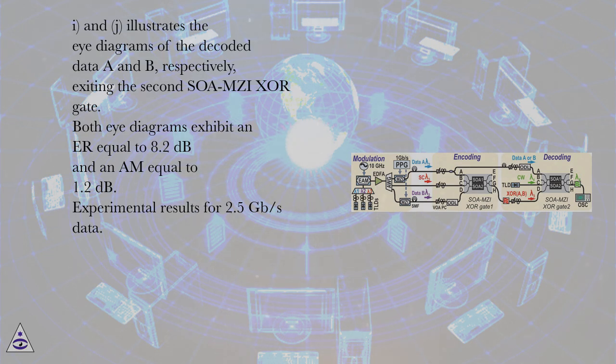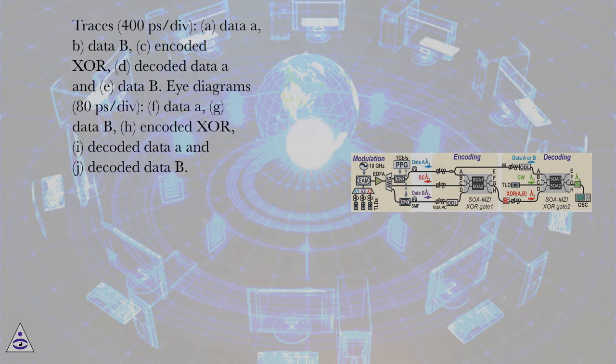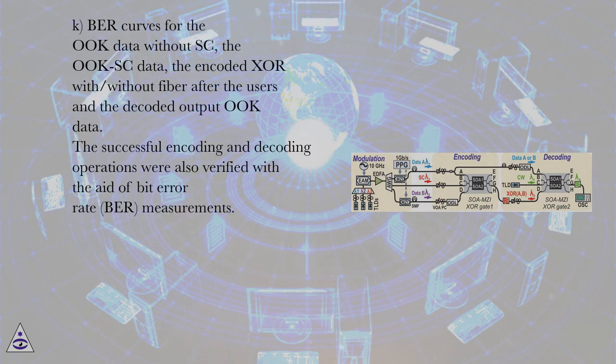Experimental results for 2.5 gigabits per second data. Traces, 400 ps/div: A, data A; B, data B; C, encoded XOR; D, decoded data A; and E, decoded data B. Eye diagrams, 80 ps/div: F, data A; G, data B; H, encoded XOR; I, decoded data A; and J, decoded data B. K, BER curves for the OC data without SC, the OC SC data, the encoded XOR with and without fiber, and the decoded output OC data.